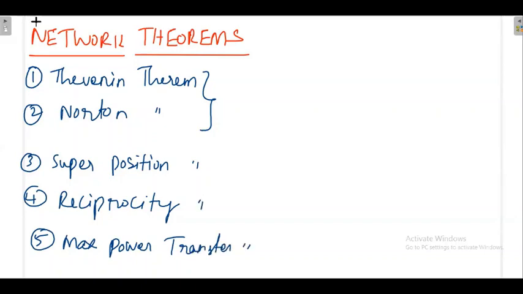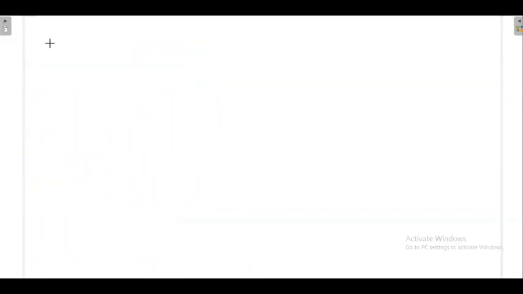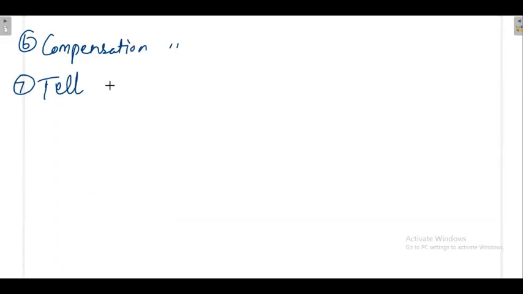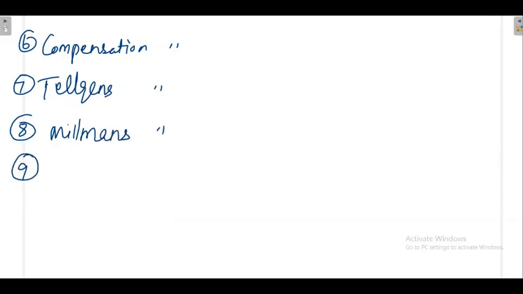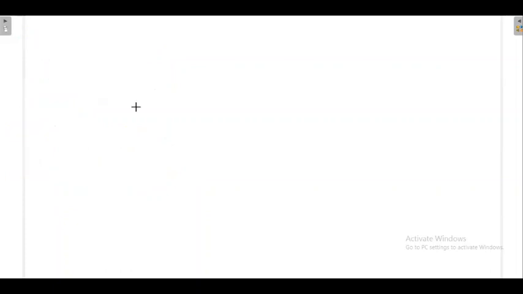Okay, then compensation theorem. Intelligence theorem. Millman's theorem. Substitution theorem. Okay, everything is there, but we'll see more clearly. Most often one or two problems are related with all these theorems. Okay, first we'll start with Thevenin's theorem.